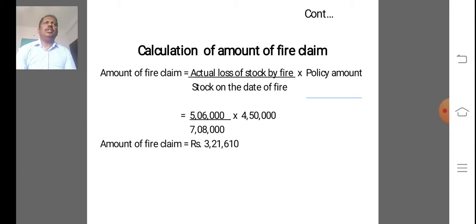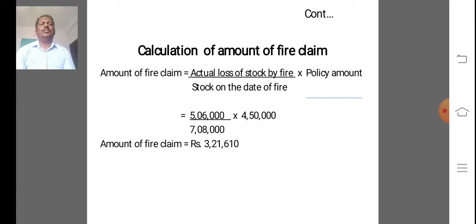In this situation, when the stock is properly insured or over insured, then the amount of claim will be the same.